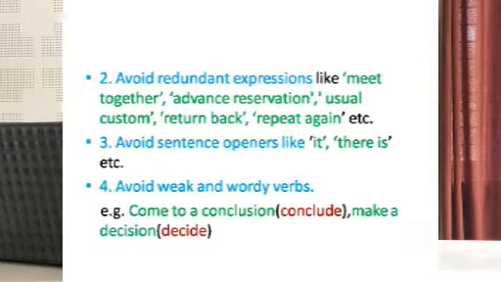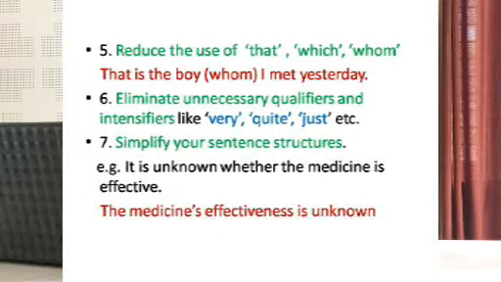Fourth one is avoid weak and wordy verbs. That means sometimes again we use so many words to express something very simple. For example, come to a conclusion, we can use conclude. Make a decision, we can use decide.